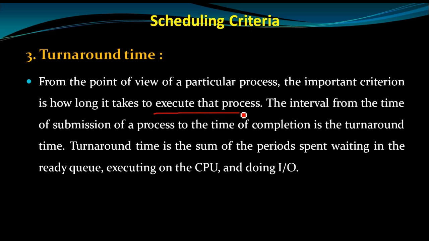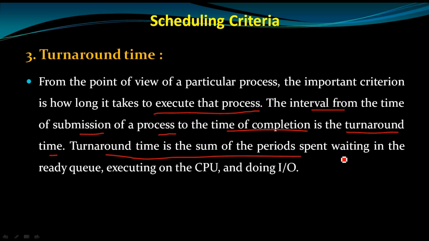The interval from the time of submission of the process to the time of completion is the turnaround time. So turnaround time is the sum of the periods spent waiting to get into memory, waiting in the ready queue, executing on the CPU, and doing IO operations.